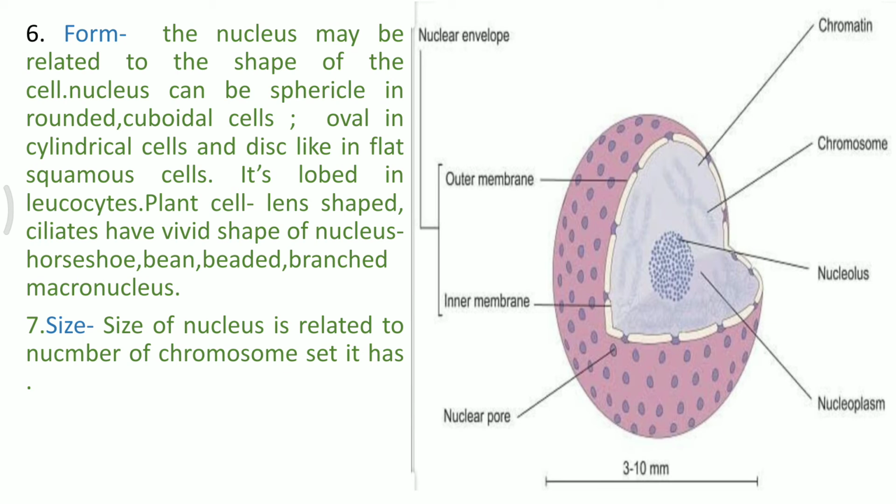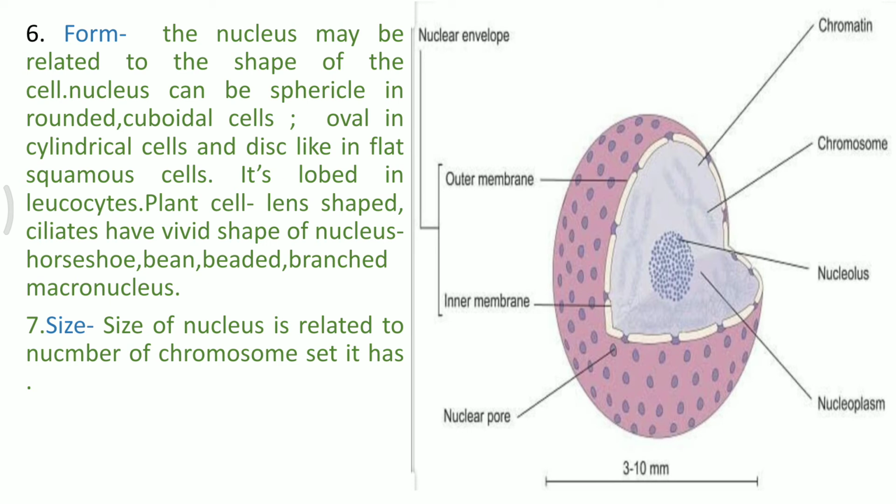Sometimes the nucleus can be lobed. In leukocytes, they had lobed nuclei, like neutrophils and basophils. Basophils 2 to 3 lobes used to be there. Neutrophils can be 3 to 5 lobed. Eosinophils used to have 2 lobes. So these are certain examples of different forms or shapes of nucleus which can be present in different cells.